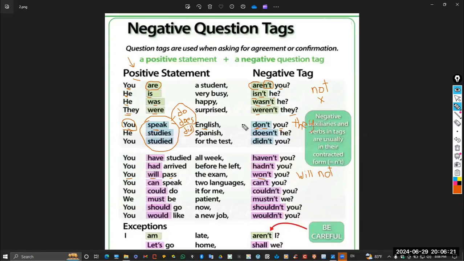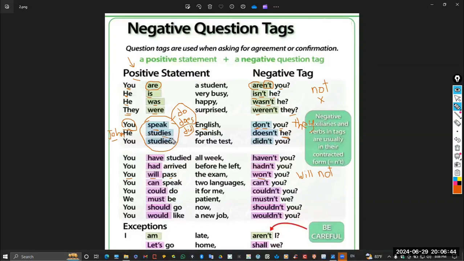You have to replace the names with the pronouns. For example, if you want to say "John studies Spanish," you cannot say "doesn't John," you have to say "doesn't he." So I replaced the nouns, like for example John, with a pronoun which is he.